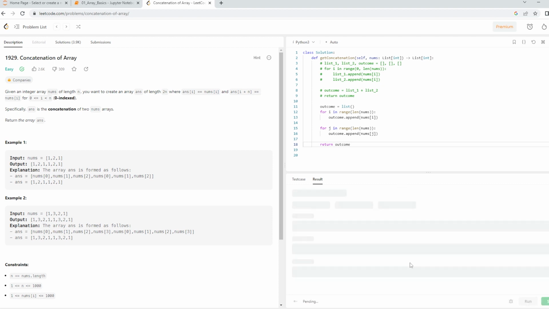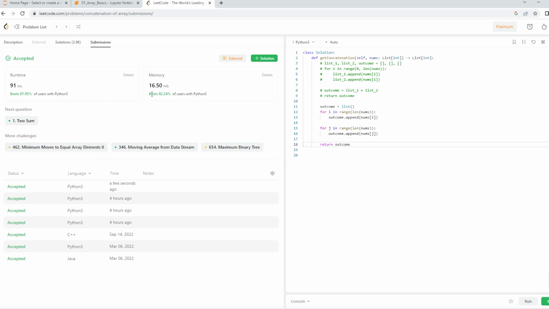It runs very well. I'll now say submit. It has been submitted. So even though as a beginner it would be very difficult for you to work with the space complexity, try to reduce your space as much as possible.